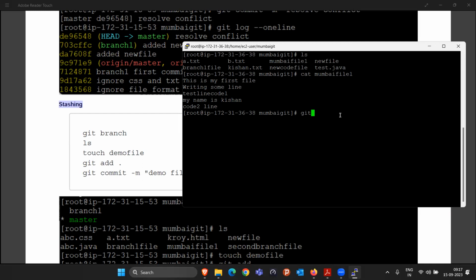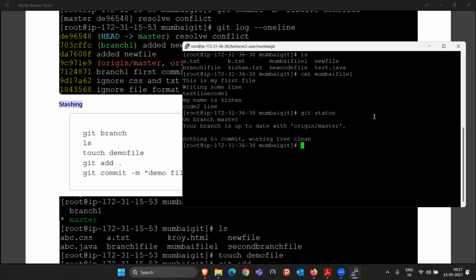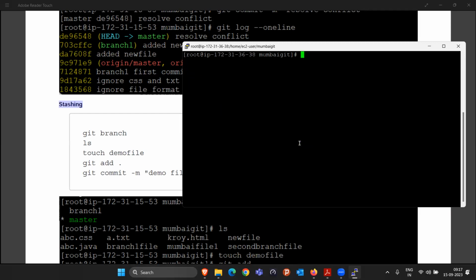Now, if everything is clear, then again it has become as it was previously. Now my manager is asking me to upload some code. Again in the Mumbai file one only, he was asking to do some changes. Take an example. He was saying that this T should be capital, this T should be capital, this mine should be capital, and this code should be capital. He told me to do some changes here, so I updated this in the Mumbai file one itself.